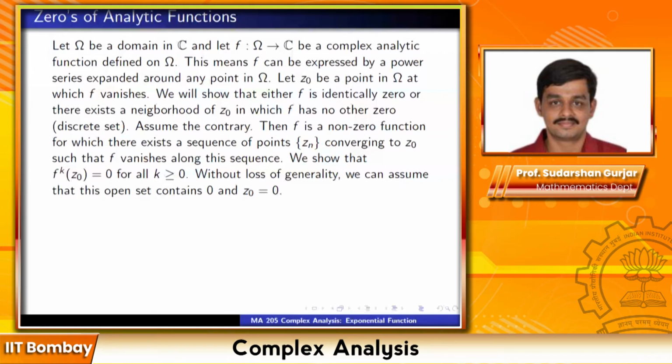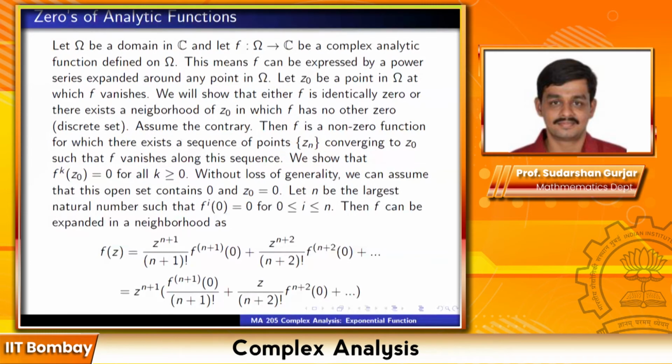Now let's chalk out the details. Without loss of generality, we can assume that this open set contains 0 and z0 is equal to 0. Simply by translating the function, I can always assume that z0 is equal to 0. That's the first reduction.